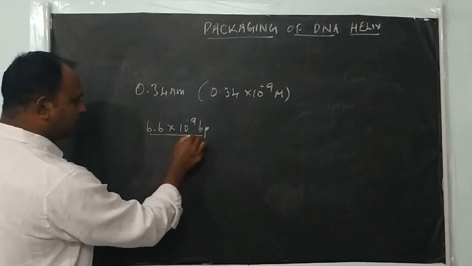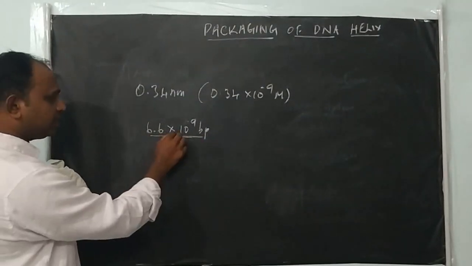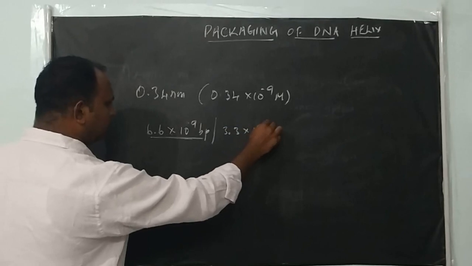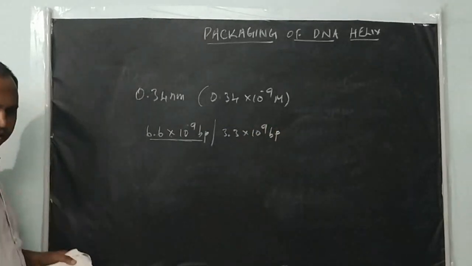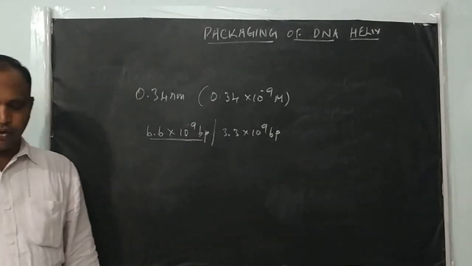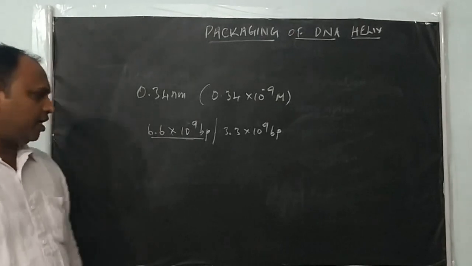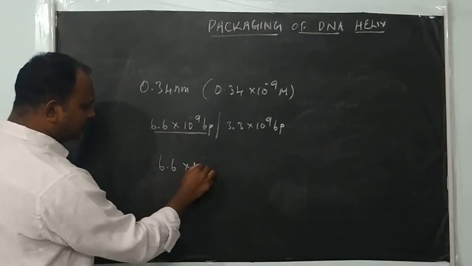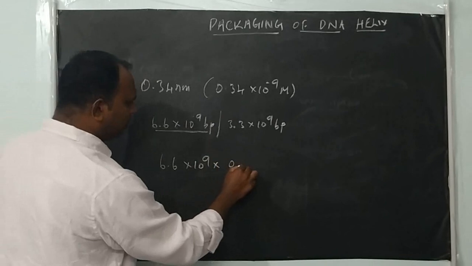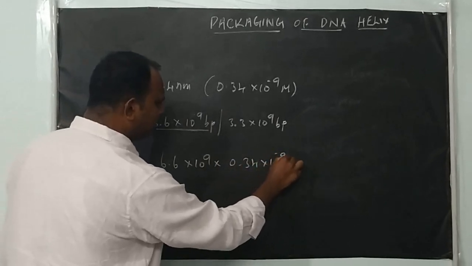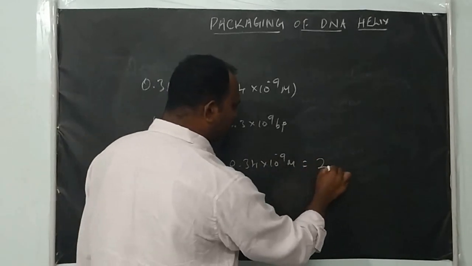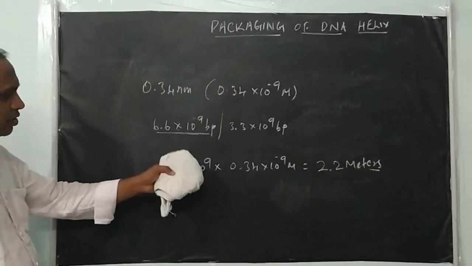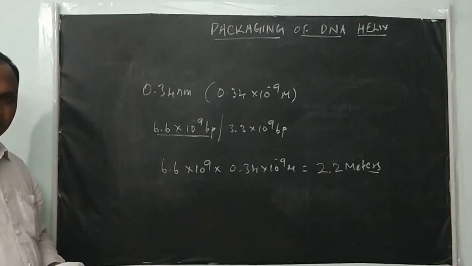If you calculate the size for diploid cells, 6.6 into 10 to the power of 9 into 0.34 into 10 to the power of minus 9 meter, it gives approximately 2.2 meters.